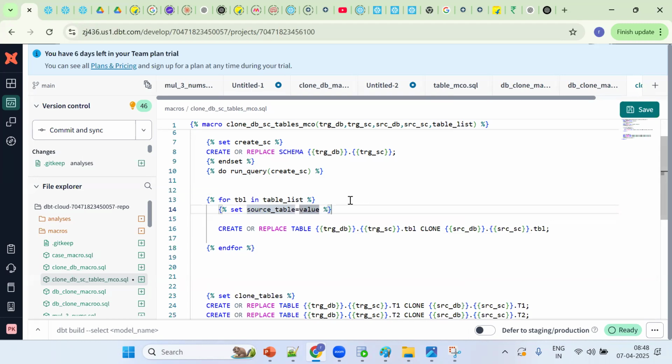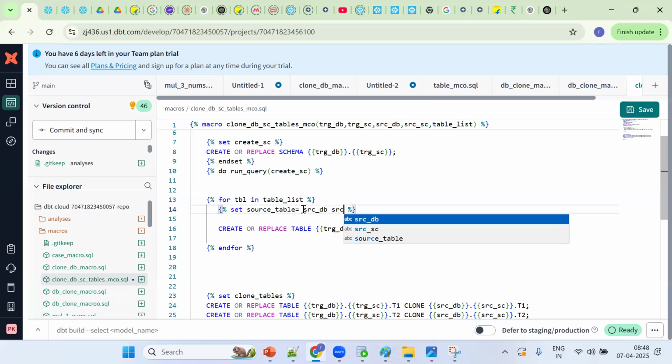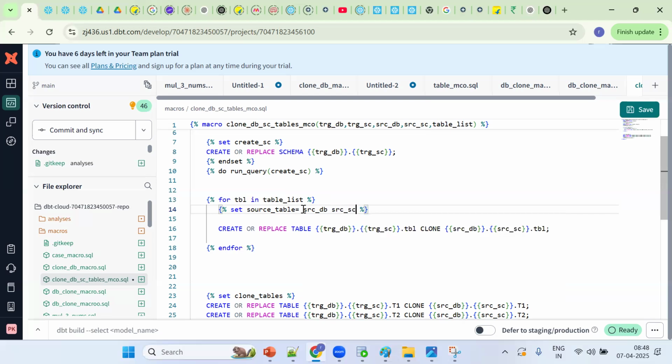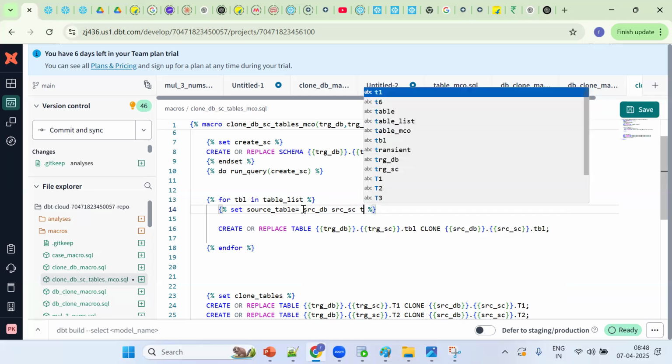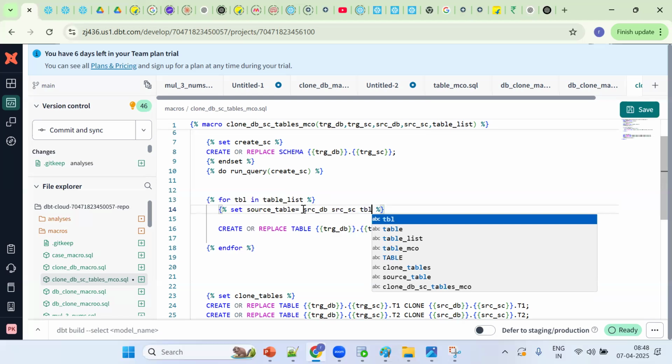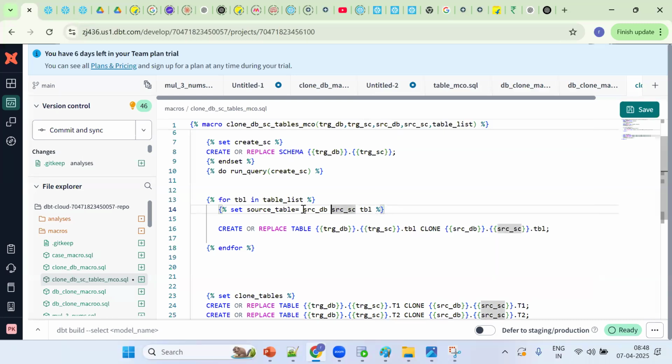Source table. Okay, simple thing. This is one important concept. Now tell me, source table is coming from what? Coming from source DB, then source schema. The table name is coming from what? Coming from TBL. Tell me, in normal SQL if I want to club two strings, what concept should we go for? Concatenator, the pipe symbol.